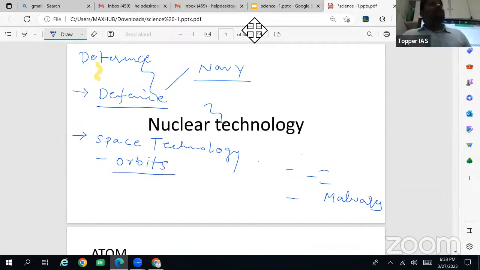What is a lower Earth orbit? Which types of satellites are launched in lower Earth orbit? Then medium Earth orbit, and geostationary and geosynchronous orbit.